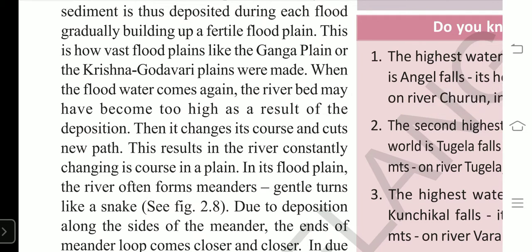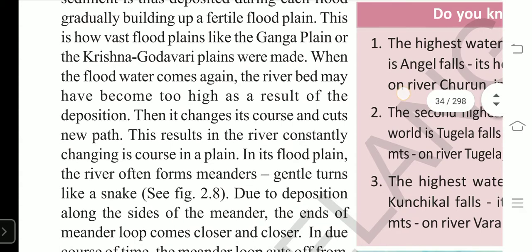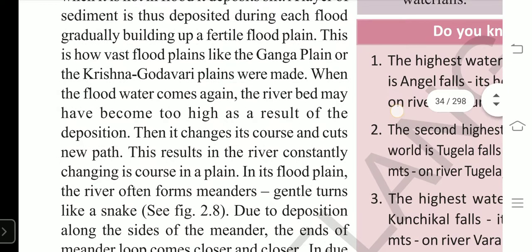Because when the river bed is filled with siltation, it leads to changing its way. So, is it possible to live in the plain area nearby a river? It's not, because it always changes its way and floods may come, right? So, it constantly changes its way. That is what we see.